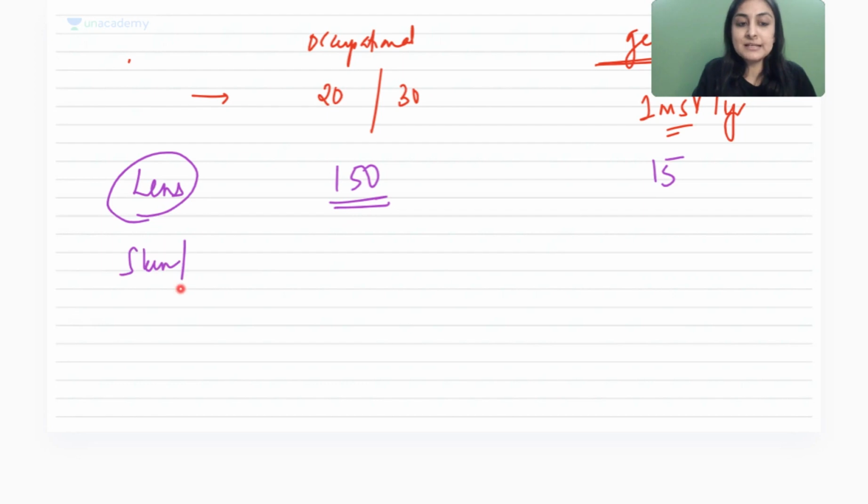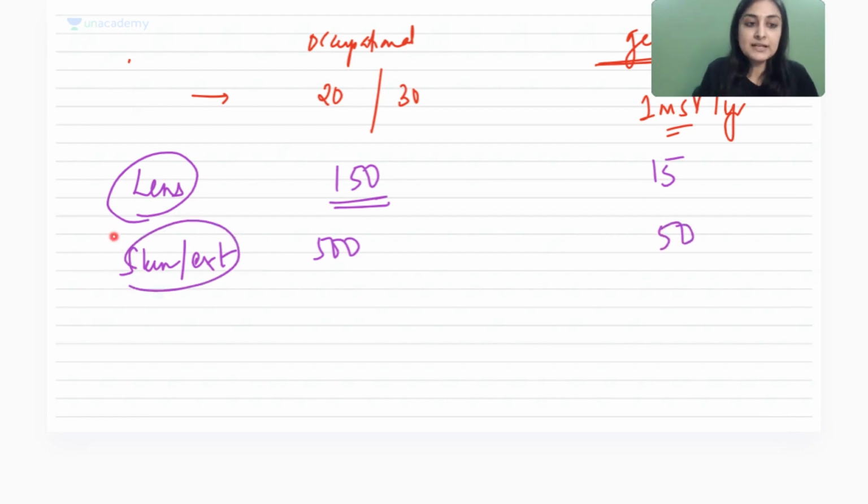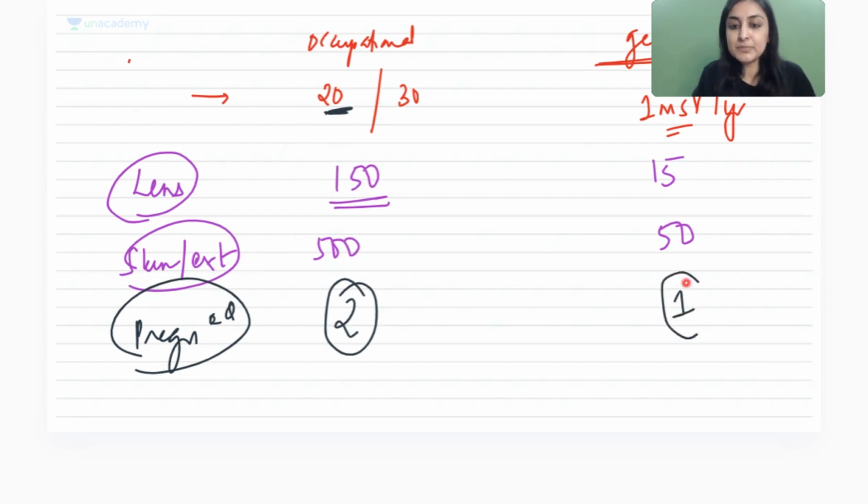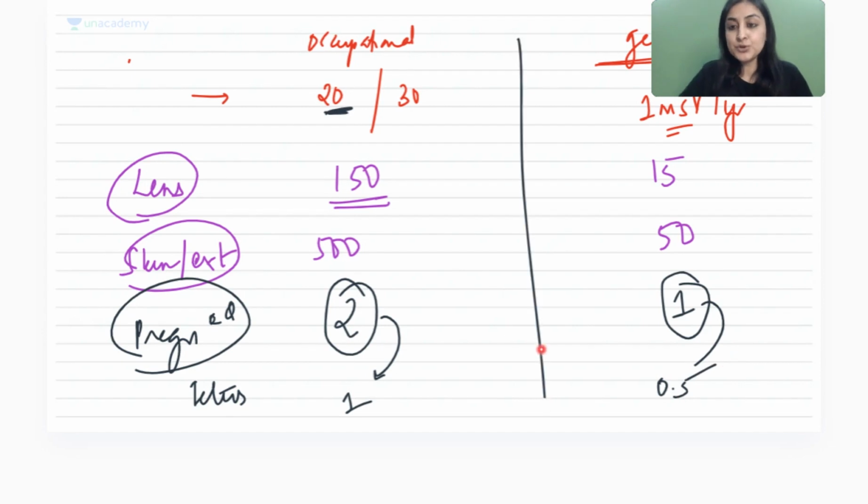What about the skin and extremities? Very nice. 500, what do you do here? You remove a 0, it becomes 50. All right, so this is done. Then I ask you, what about pregnant female? And this is the question that will come. You remember, it's not 20, I remove a 10, 2 millisieverts. General public female is same as general public, so 1. Okay, so 1, and then when I ask you fetus, this ka aadha becomes 1, this ka aadha becomes 0.5. Got it, everybody? So these values are clear to you, right?